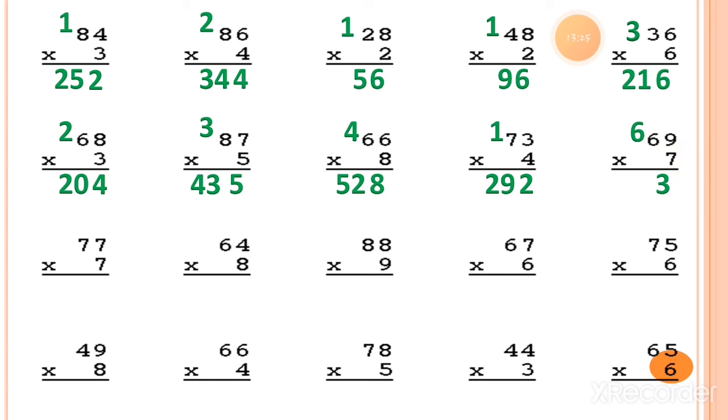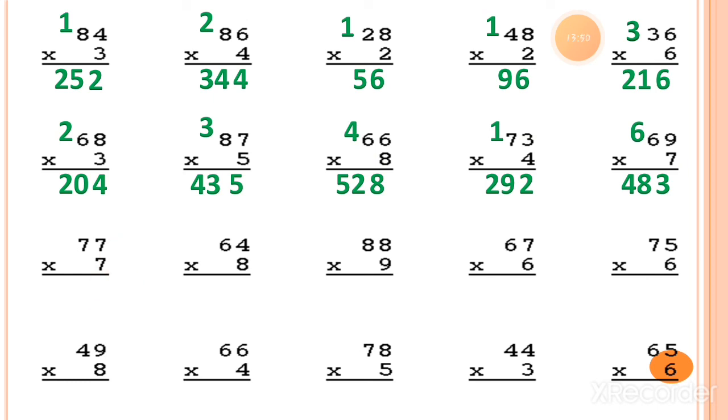How much is 7 six are? So 6 sevens are 42 plus 6 is equal to 48. So the answer for this sum is 483. What is the answer? 483.